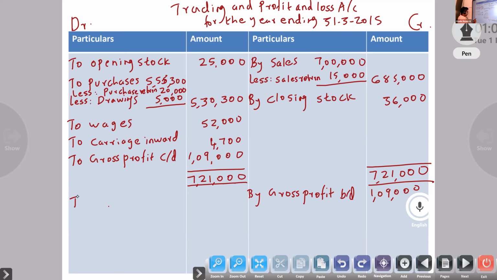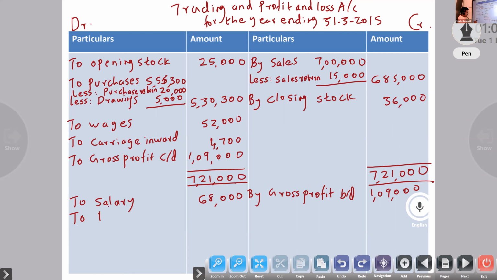We know that first item, to salary. Any adjustment? No adjustment related to salary. 68,000. Next, we can write from first onwards. Bad debt we will write last. Rent: any adjustment? No adjustment related to rent.